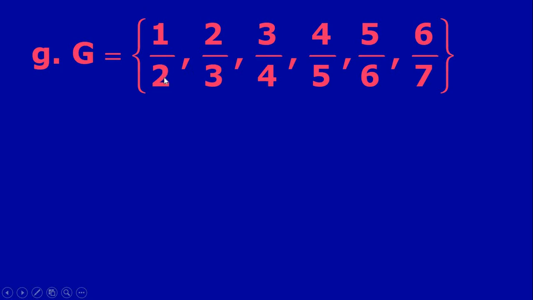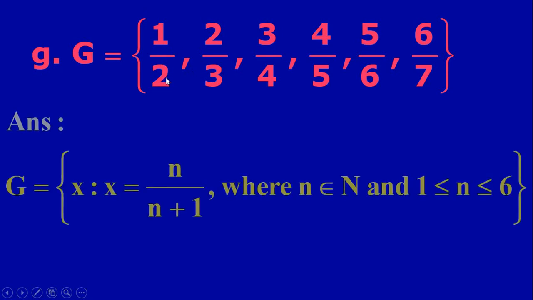So it is a set containing numbers of the form n divided by n plus 1. So we can write it as the set of all x such that x = n/(n+1), where n belongs to N and n values start with 1 and the last number is 6, not 7. So n is from 1 to 6, that is n is greater than or equal to 1 and less than or equal to 6. Therefore G is the set of all x such that x = n/(n+1), where n belongs to N and 1 ≤ n ≤ 6.